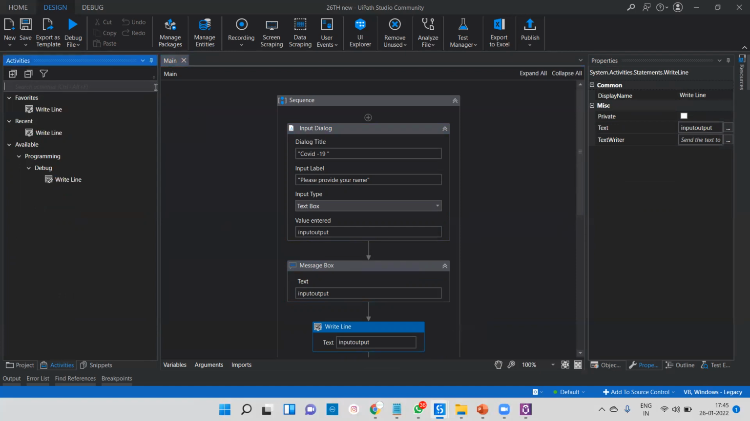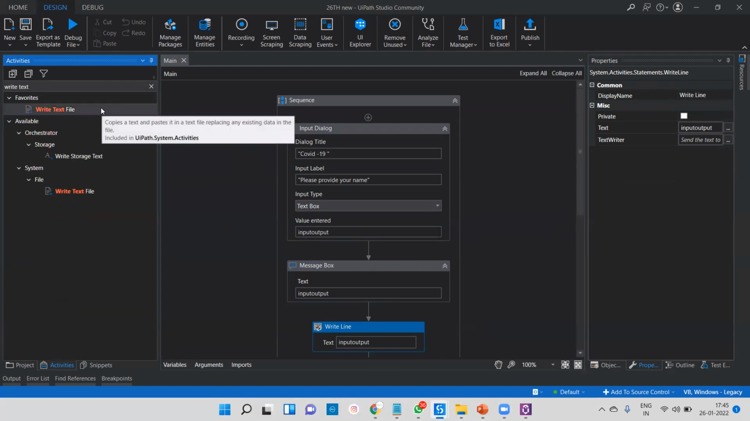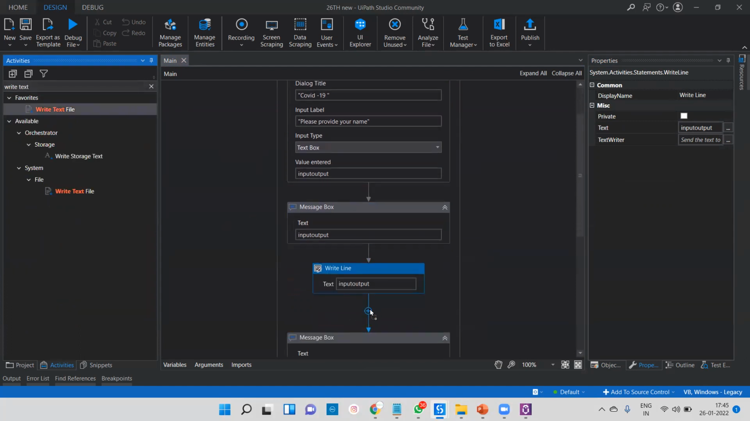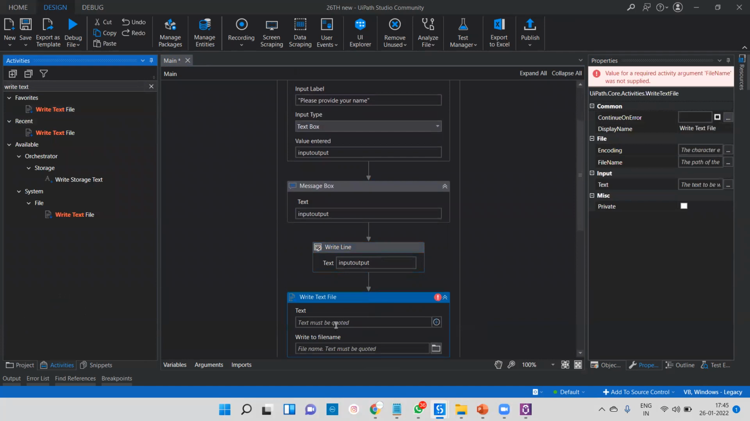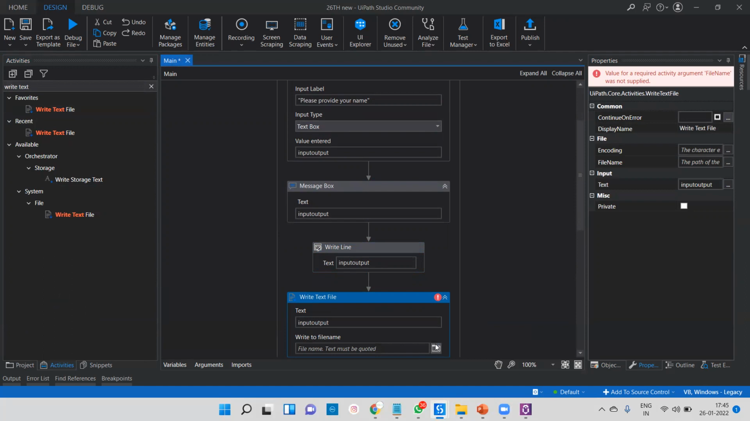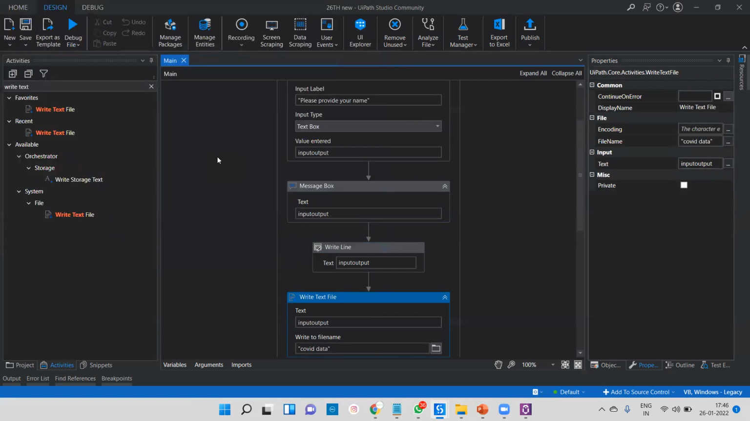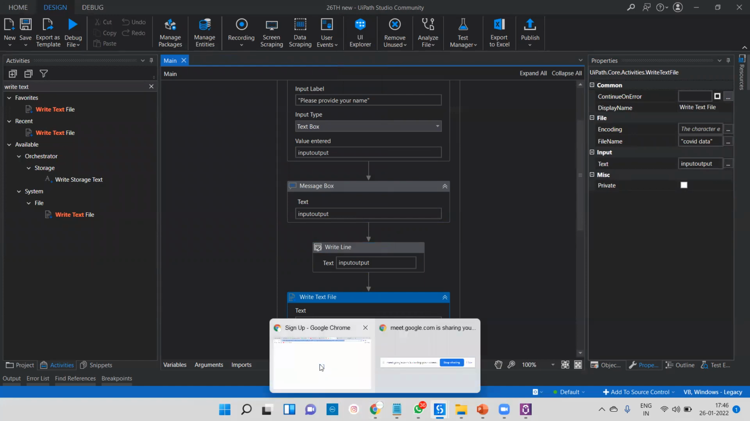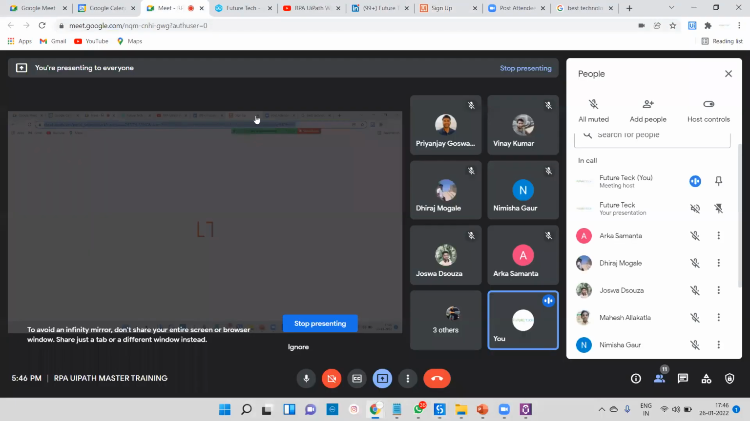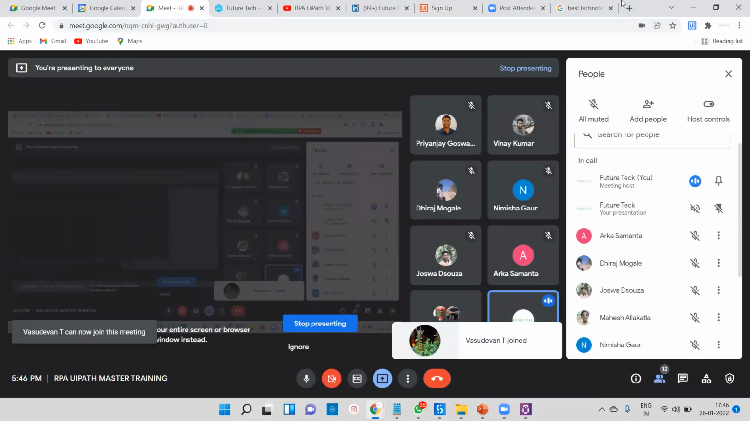We can go for Write Text File, especially for writing data into a particular notepad. We can write these things. We can pass the same variable, input output, and there we are going to store the data. We can name this file COVID data. Let me save and run this program. I will show you how we can easily keep this data in a particular notepad.